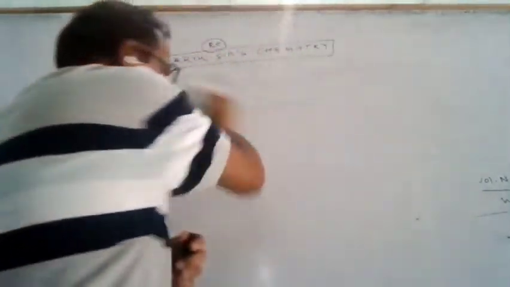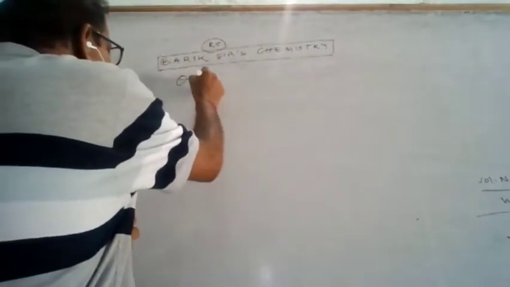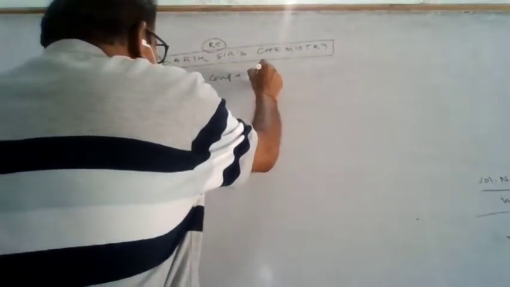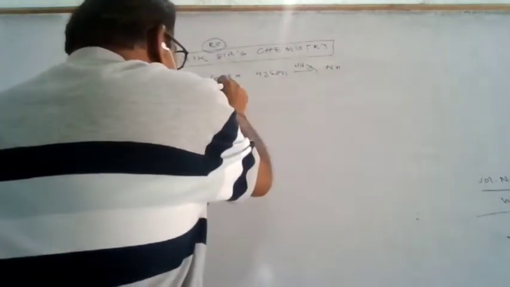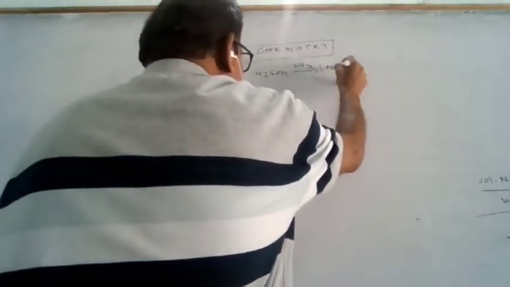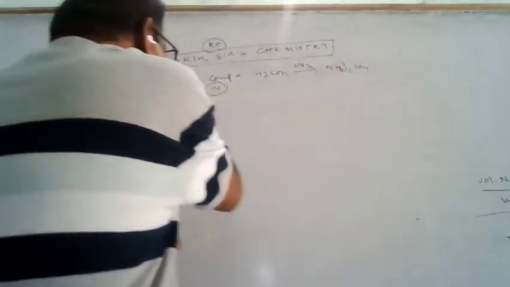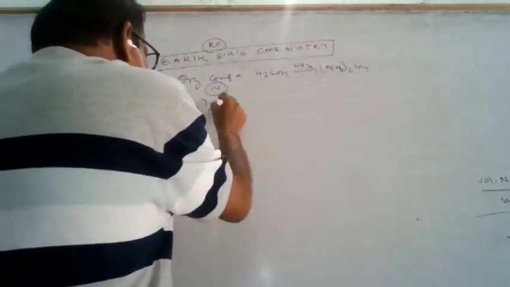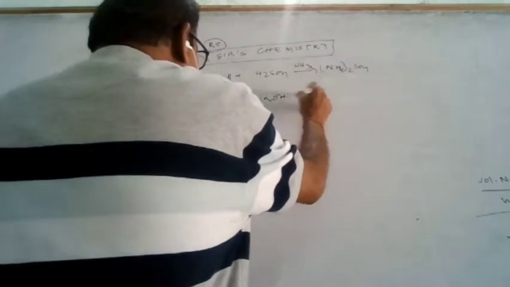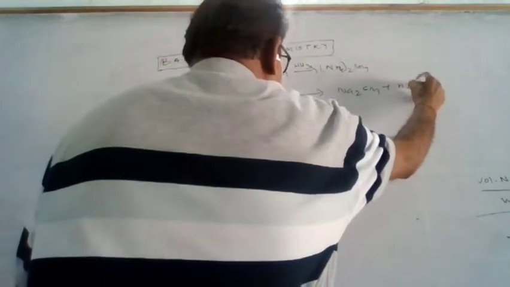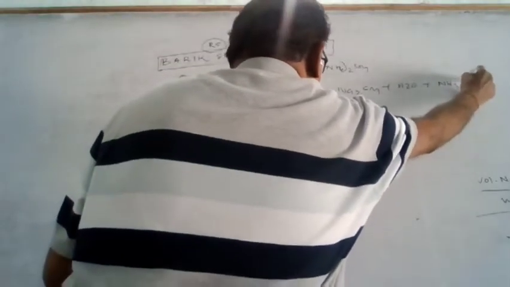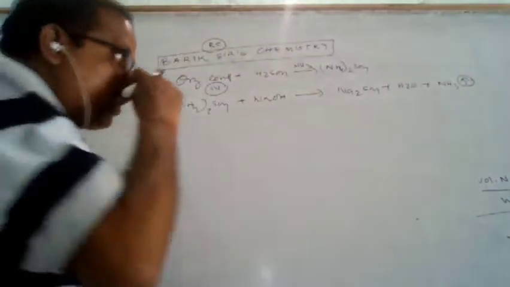Let me write. So, let me remove all these things. The organic compound, treated with sulfuric acid, is going to liberate ammonia. Whatever nitrogen is present is converted to ammonia, and the ammonia is converted to ammonium sulfate. This ammonium sulfate reacts with sodium hydroxide. When it is treated with sodium hydroxide, it is converted to sodium sulfate plus water, plus it will liberate ammonia gas.